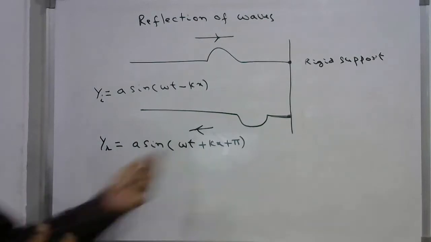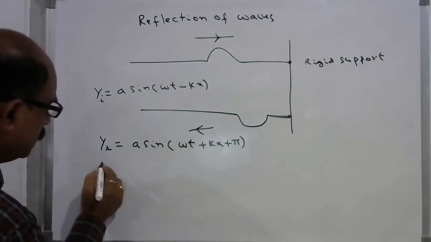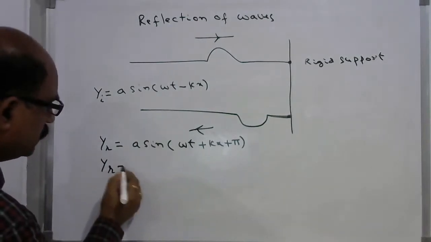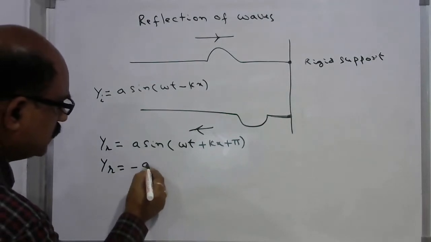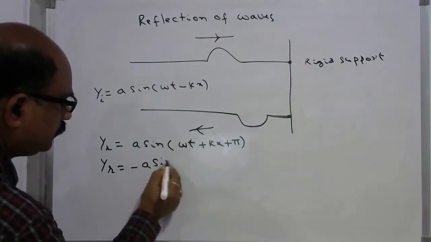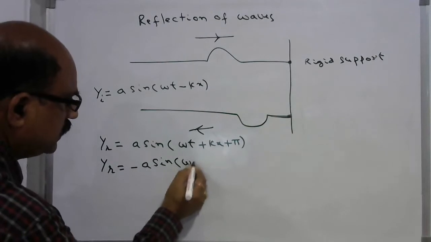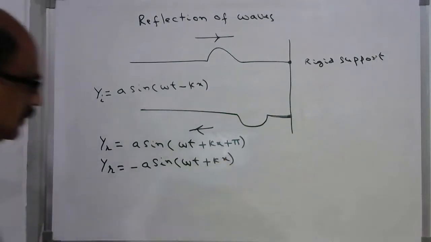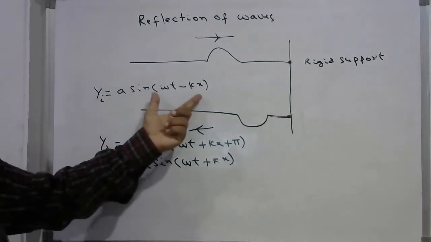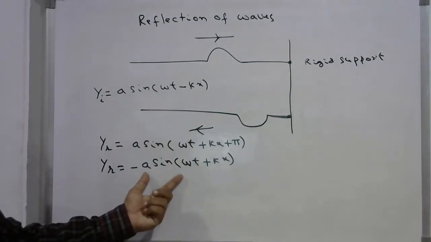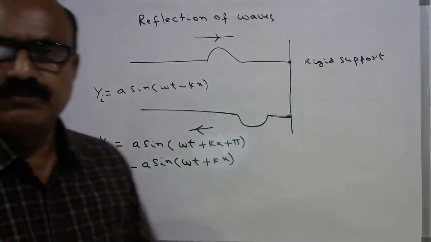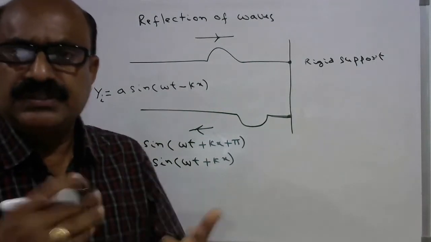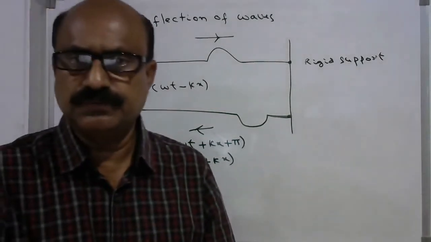Now this equation can be written as y reflected wave is equal to minus a sine omega t plus kx. So this is the incident wave, and this is the reflected wave at the rigid support.